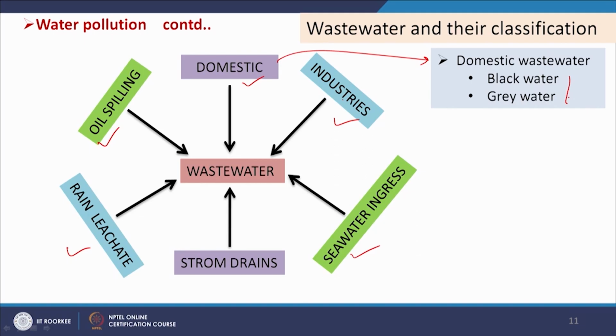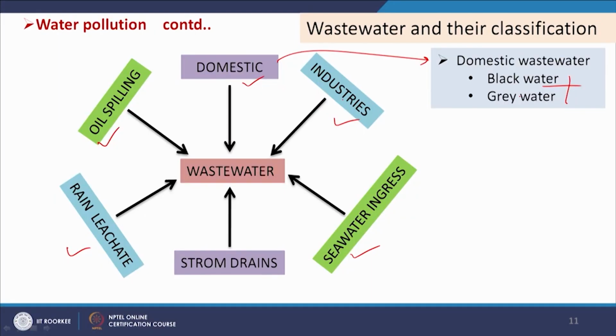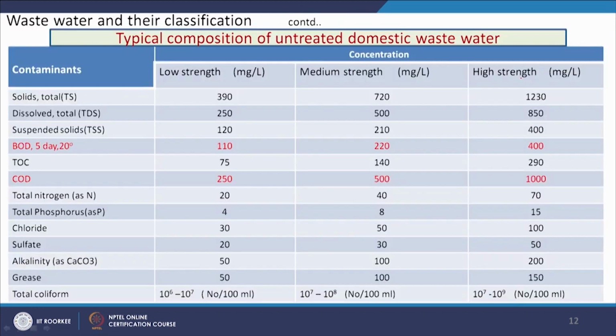Grey water is the wastewater generated in the kitchen, bathroom, washing machines, etc., and black water is from latrines and toilets. So, these are two different types of water in terms of quality. Now efforts are on to separate grey water from black water and, with treatment, to reuse it. So, that way the efforts are going on.